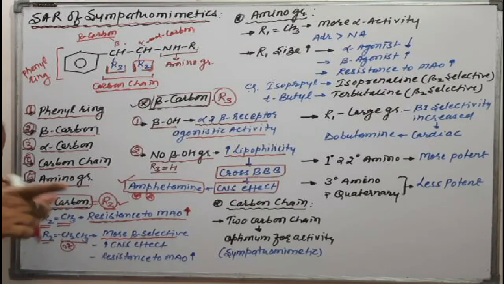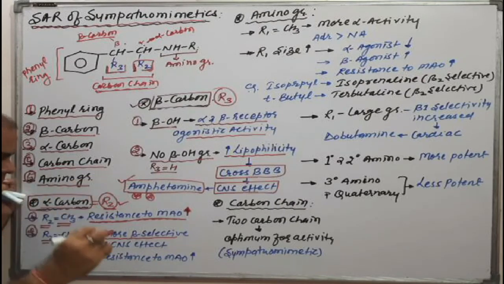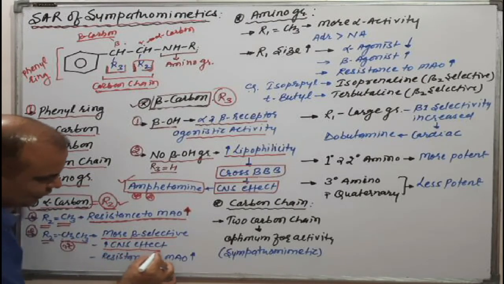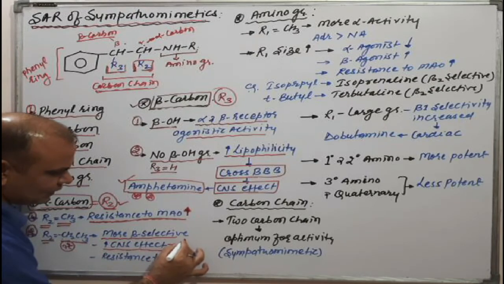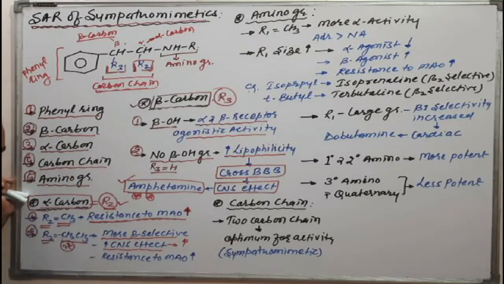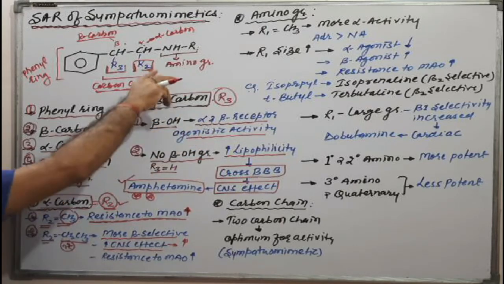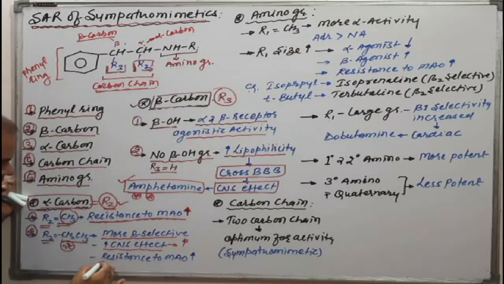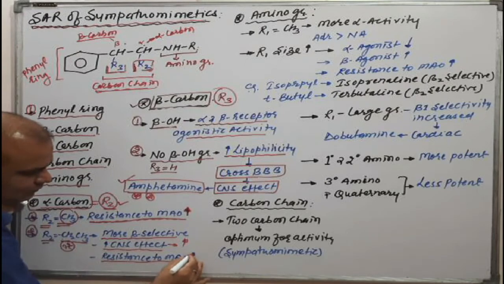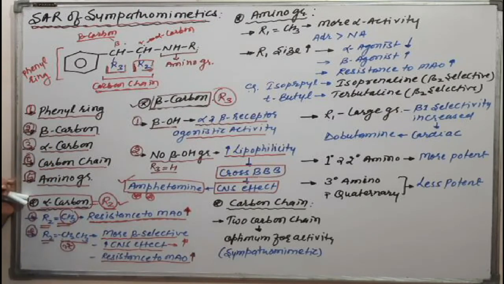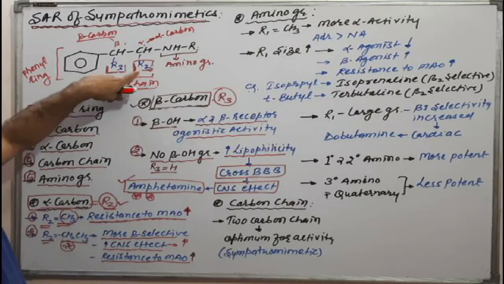So instead of one carbon we are putting two carbons, and CNS effect increases because lipophilicity is increased. At the same time, putting the CH3 increases MAO resistance, and with two carbons the MAO resistance is increased again. Okay, this is all about the alpha carbon, the R2 substituent.